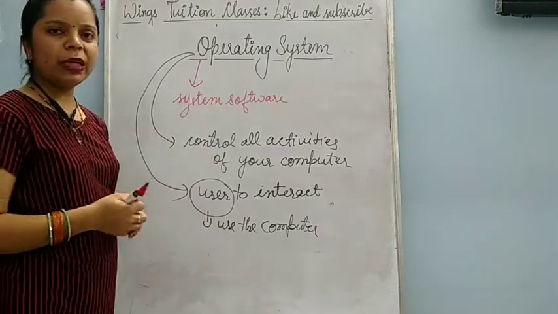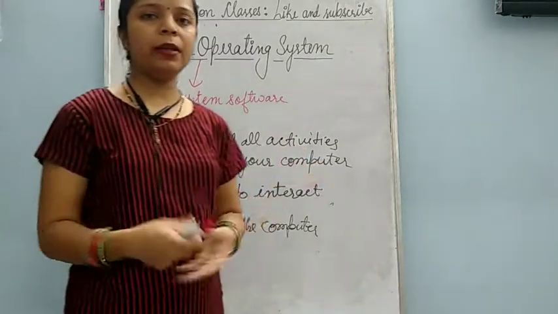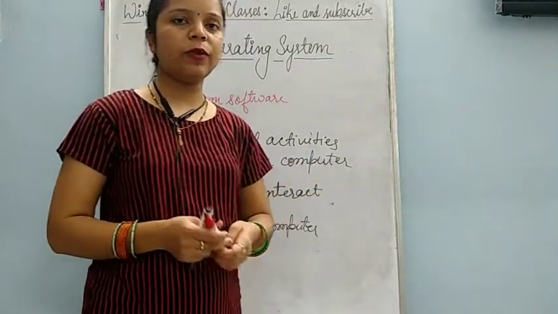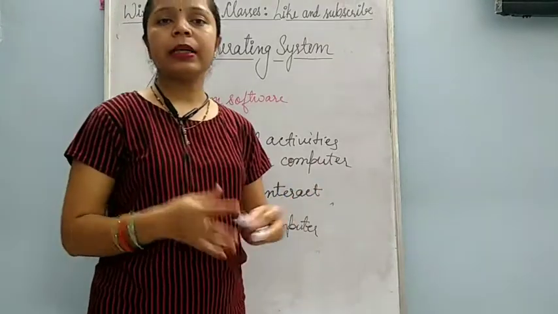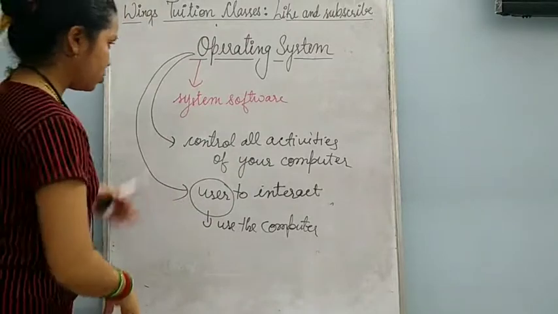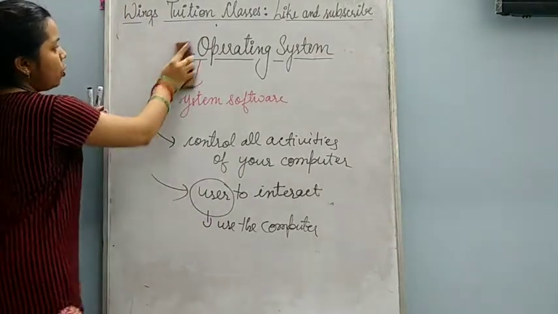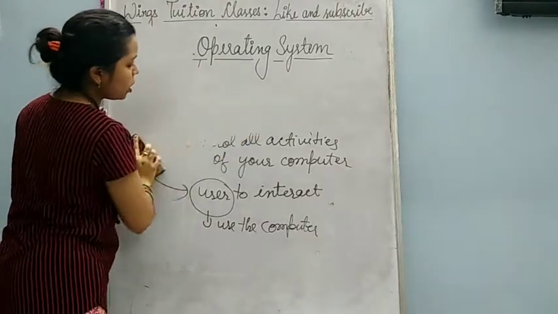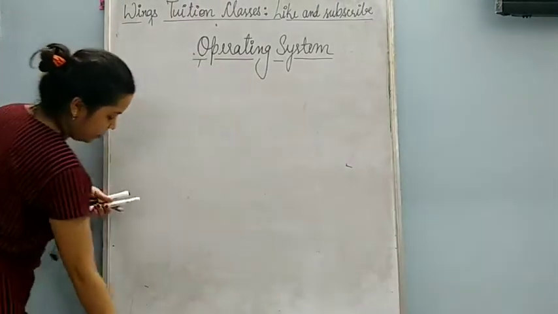And there are so many types of operating system like Windows, which you are very familiar. Windows 7 is there, Windows 8 is there, Windows 10 is there. So these are some types, some versions of operating system. So this was all about operating system. Now I will tell you function of operating system, means what work operating system does.